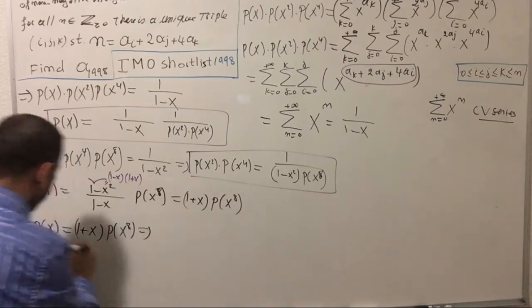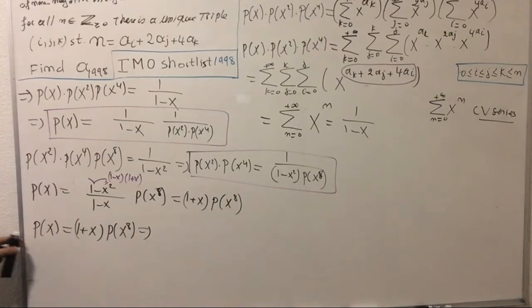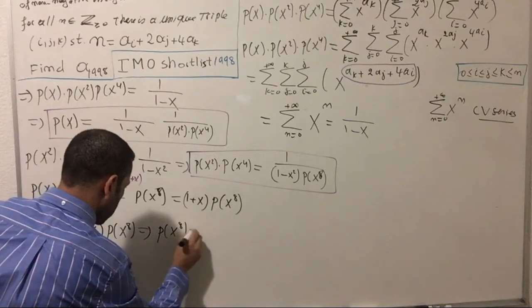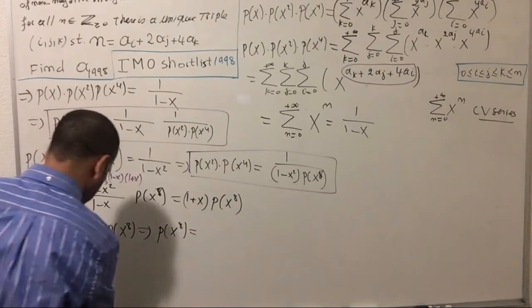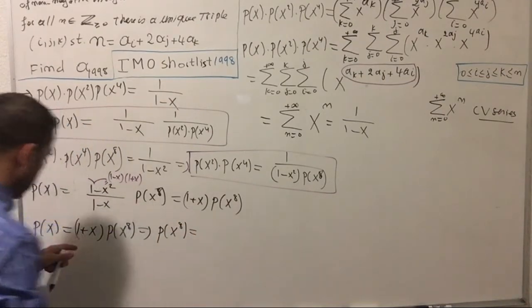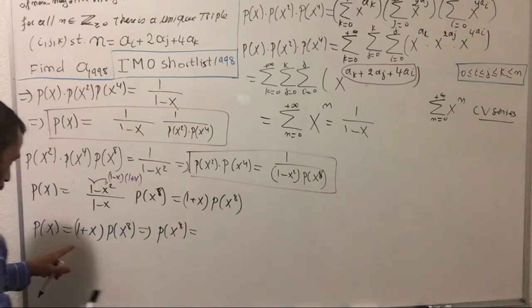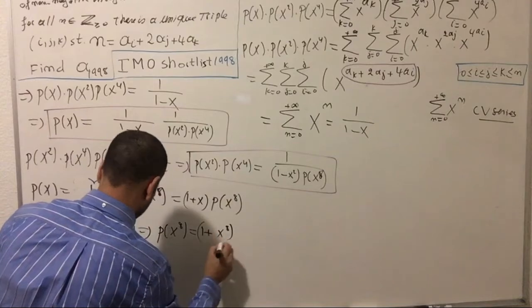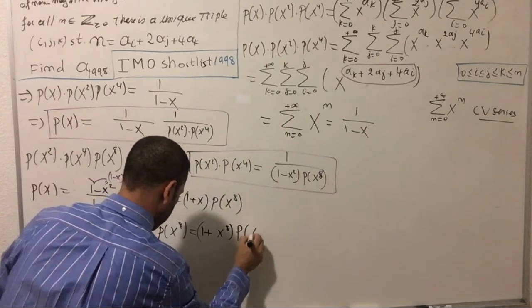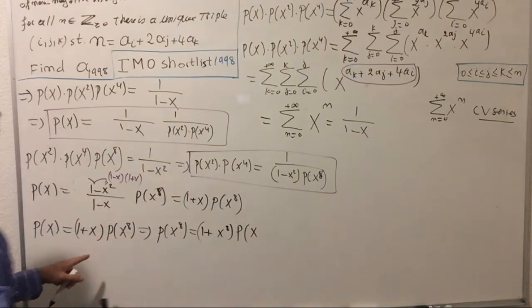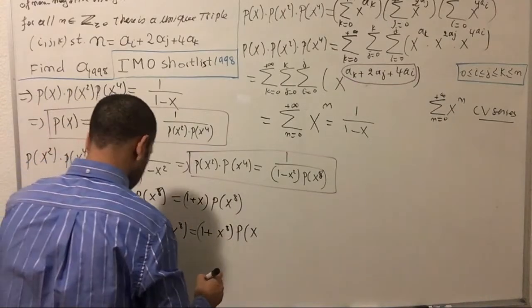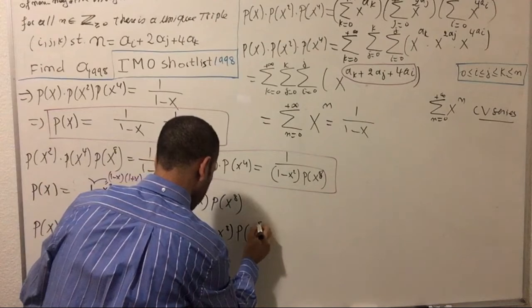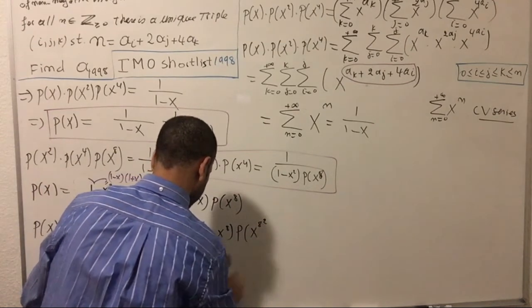I can also replace P of x by P of x to the eighth. I'm going to use this technique of calculation to find the product, 1 plus x to the eighth multiplied by P of x to the eighth squared.